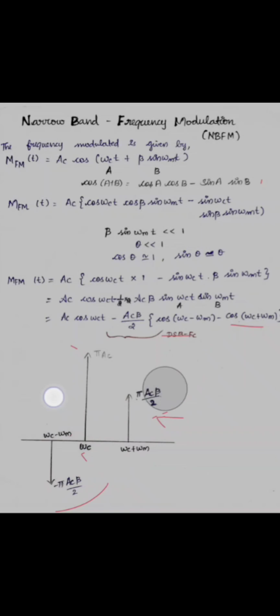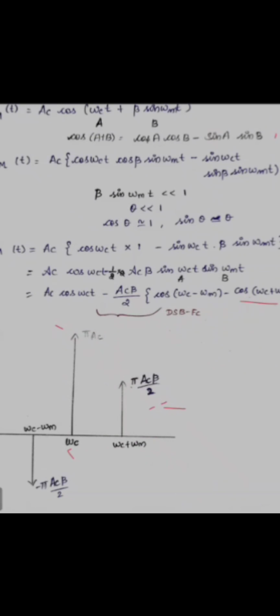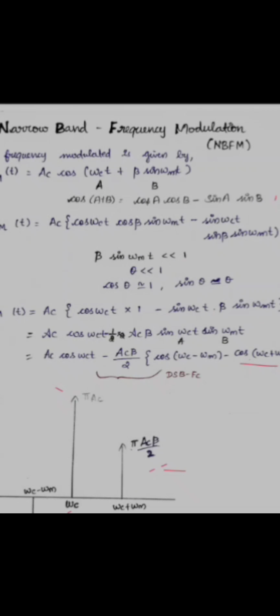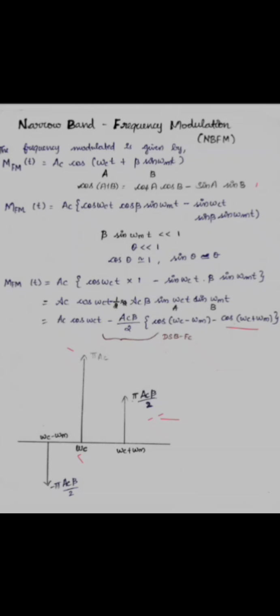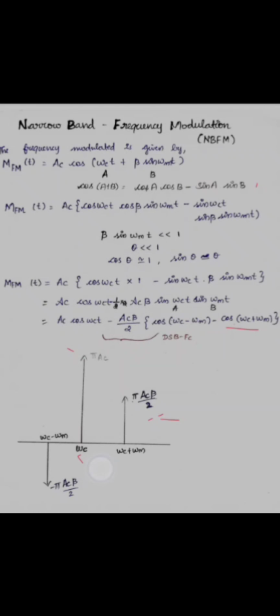From this we can conclude that the narrowband frequency modulation resembles double sideband full carrier. So as we said, it consists of two bands similar to an AM wave, and both have the same bandwidth requirements. The lower sideband of narrowband FM signal is an inverted version of the upper sideband of AM signal, and it can be detected using an envelope detector.